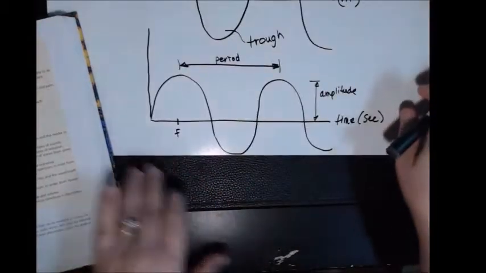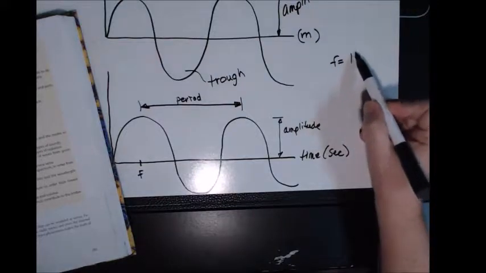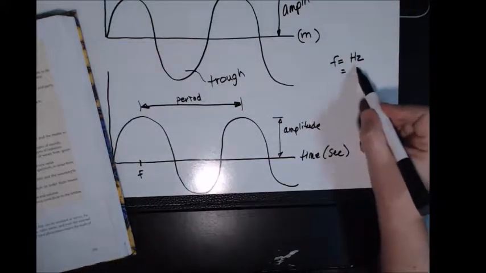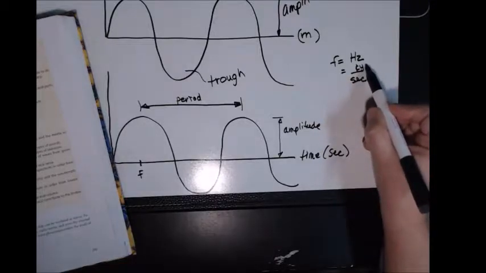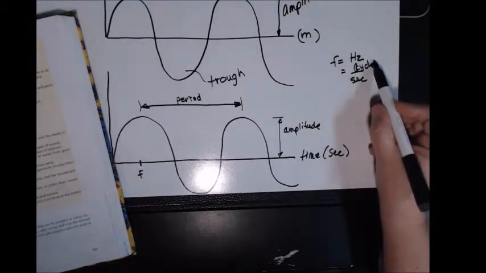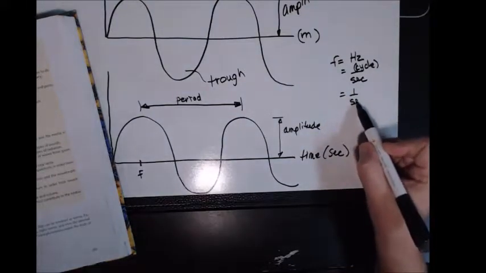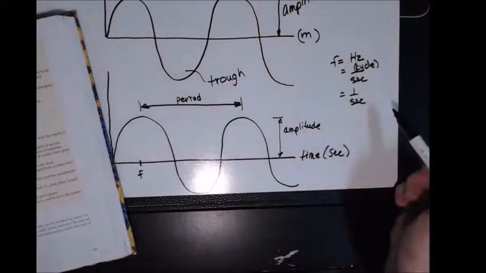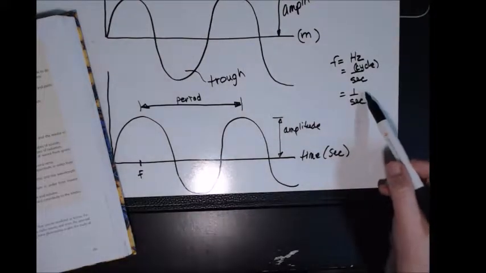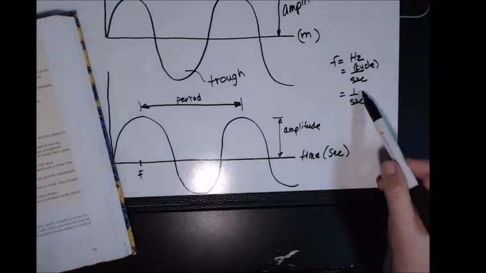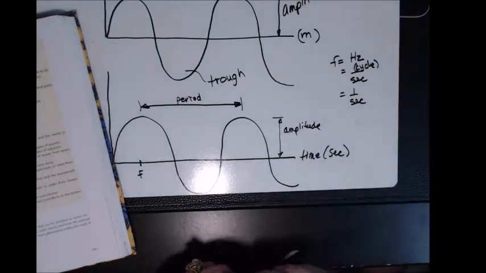So frequency, as we talked about yesterday, is usually defined in hertz, which is the same as 1 per second. Or you could call it a cycle per second, but as we said, cycle is usually unitless. So usually it's just sort of 1 per second, which is also known as a hertz. So how many wave cycles per second are passing a particular point in time? That is the frequency of a wave.